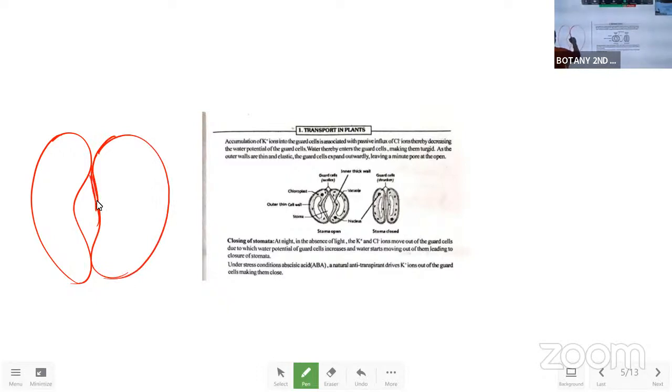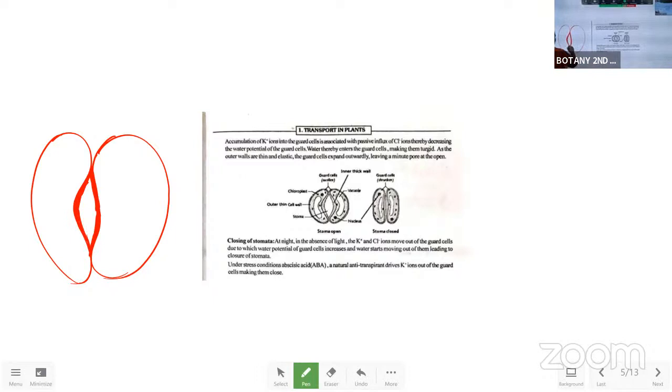In this Levitt's K plus pump theory, we have to draw the simple stomatal apparatus, which has a thick cell wall inside and a thin cell wall outside.